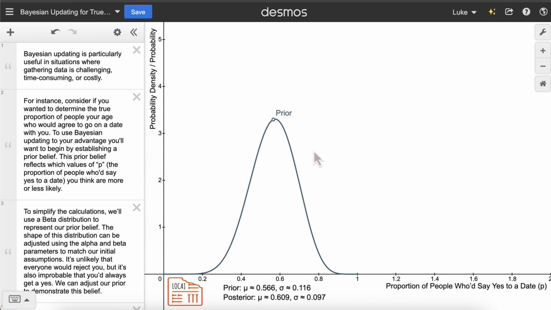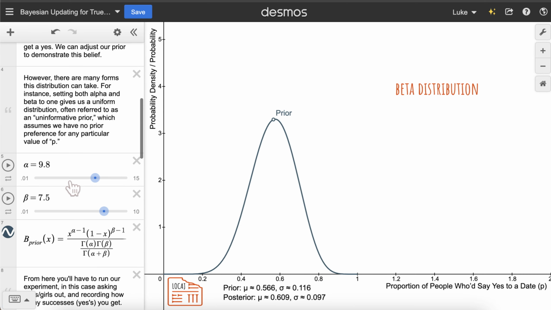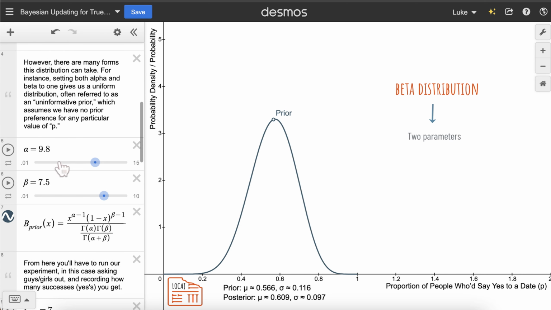An important point to make is that our prior can technically be pretty much any function that we can mathematically define, meaning we have a lot of flexibility in what the prior looks like. That said, most priors will lead to a lot of mathematical computation for the analysis that we want to do, which is something that only very high-level programs can take care of. So in this case, we are using a beta distribution to define our prior, which has two parameters, alpha and beta. This beta distribution has the mathematical quality of making our computations a lot less difficult.